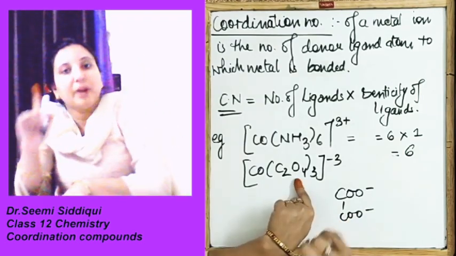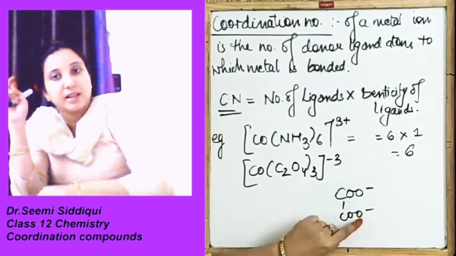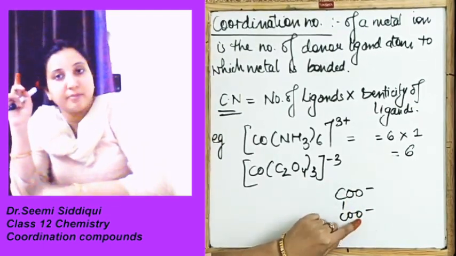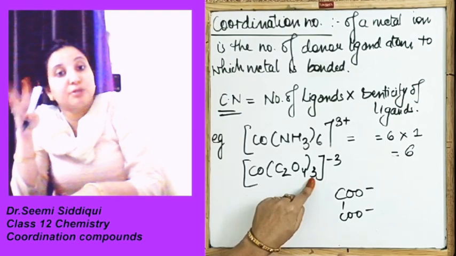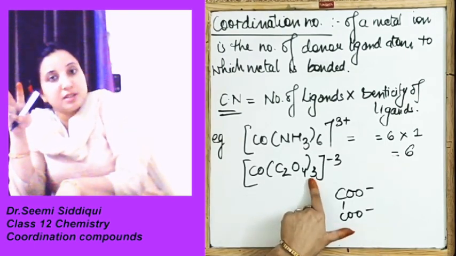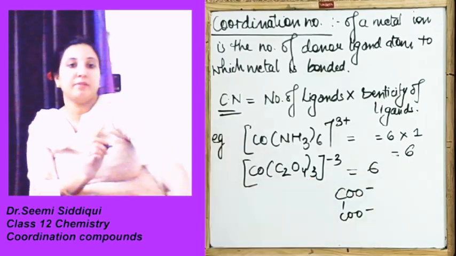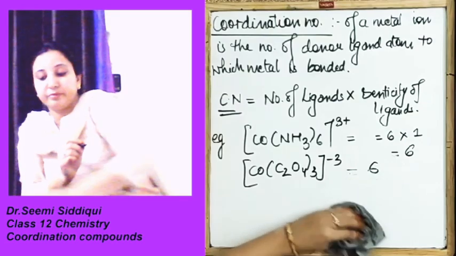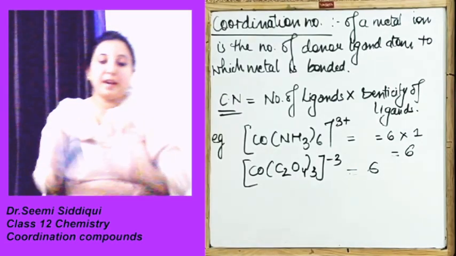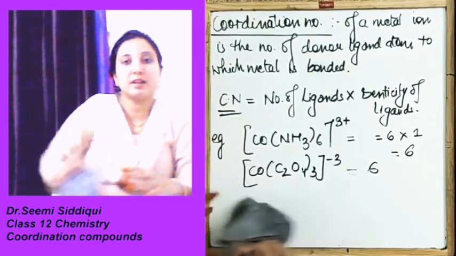One oxalate ion has 2 donor sites, one this site and one this site. We have 3 oxalate ions, so 3 twos are 6. So the coordination number will be 6 over here. Is it clear to you?